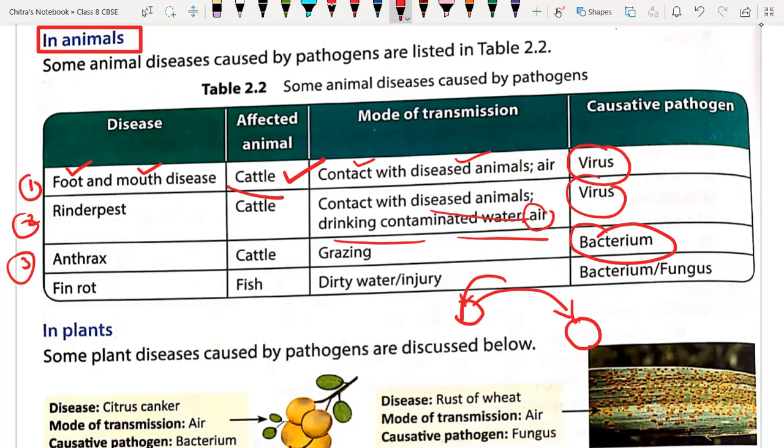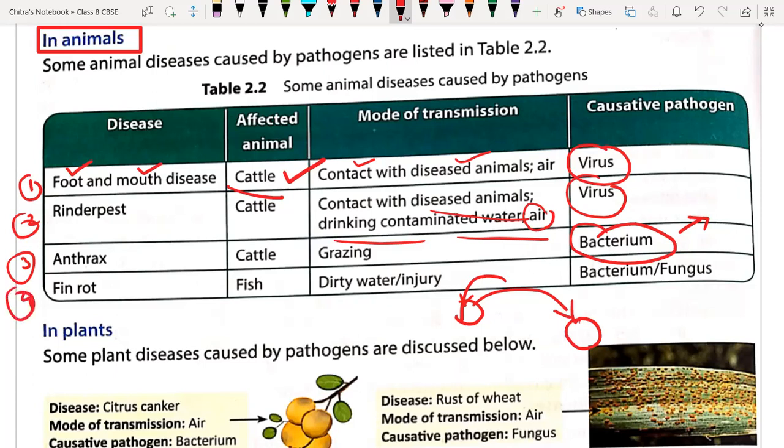Okay, so in this disease, generally the animal suffers from ulcers and difficulties in breathing. Ulcer means that on the body, like in the mouth region, there is wearing and tearing of skin and continuous mucus being released by the animals. And they suffer with difficulties in breathing. Very important, difficulties in breathing.